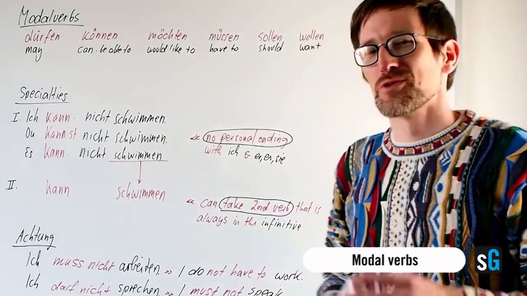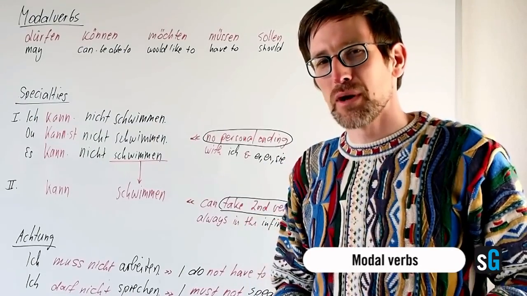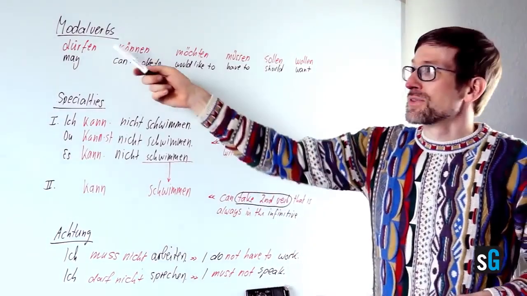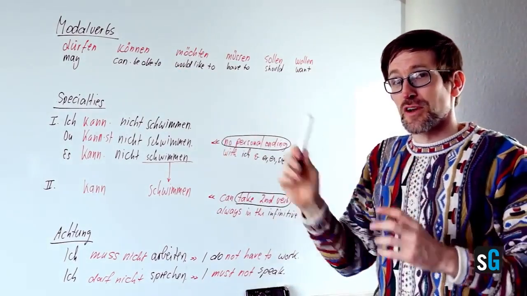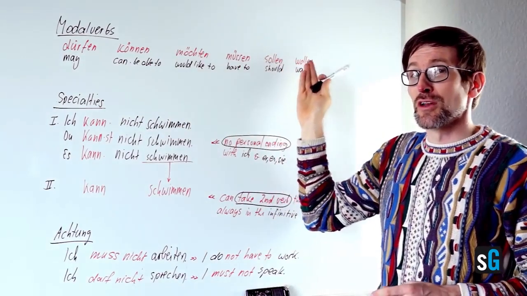The modal verbs are a group of 6 verbs that have a few specialties that you have to keep in mind when you use them. So let's take a closer look here. These are the 6 verbs I've been talking about: dürfen, können, möchten, müssen, sollen and wollen.